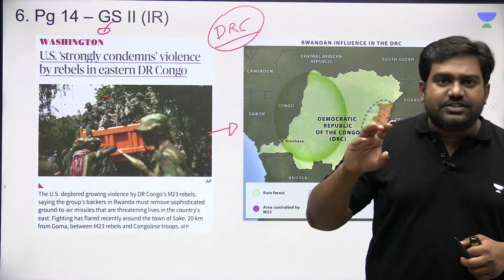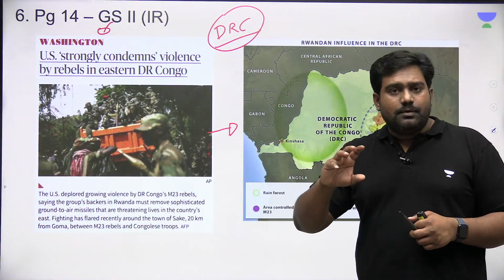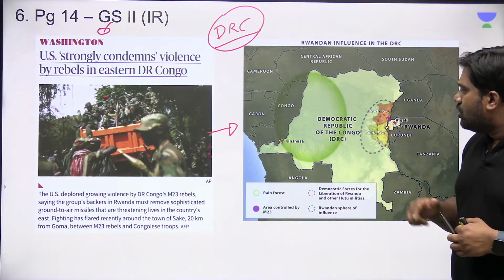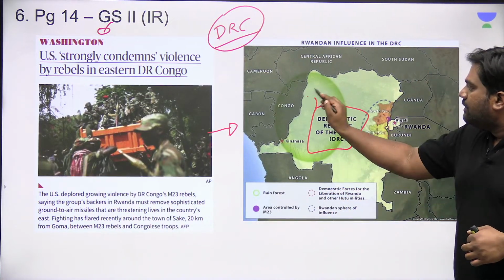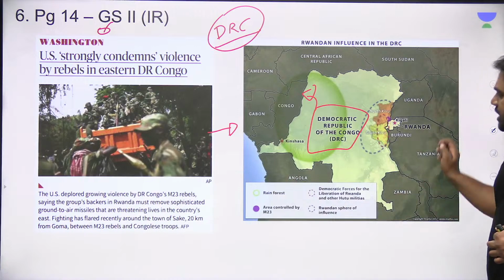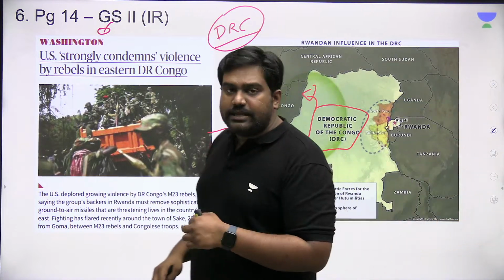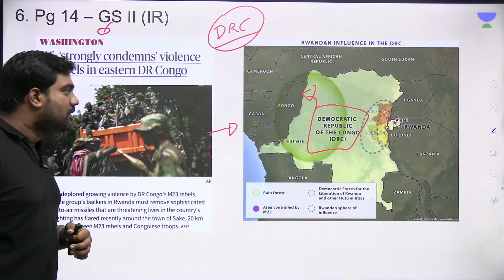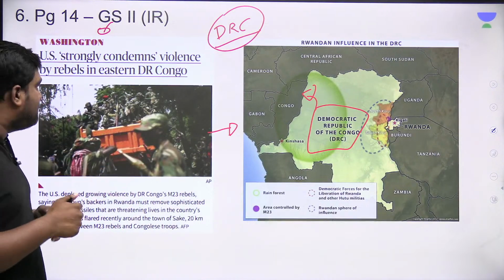We have got many map-based questions, geography-based or places in news questions. So you should know where DRC is located. You should know the neighboring countries. Please look at the map that I have shared. You'll get to know which are the neighboring countries of DRC. It's located in Central Africa.